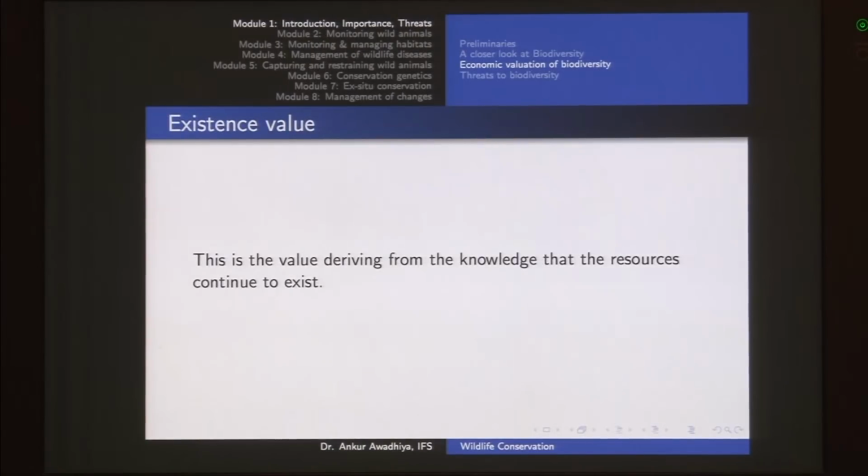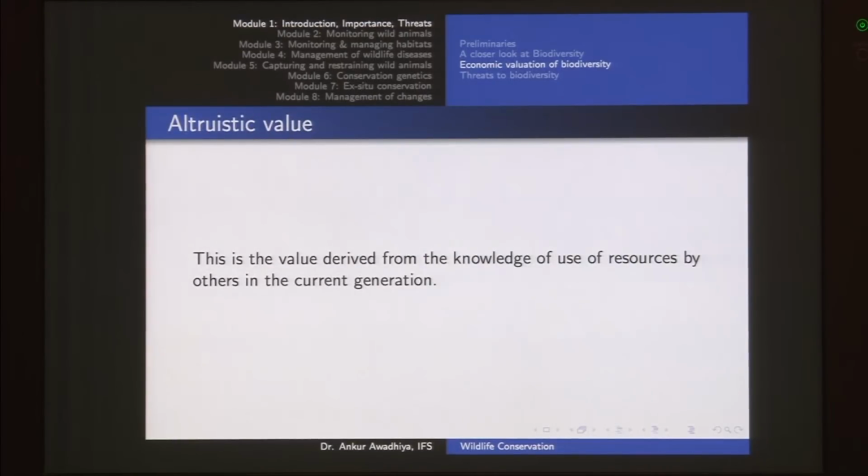Next we have the existence value. Existence value is just because something is existing, so I have a value for it. Altruistic value is when someone else of my own generation is using it. So for instance, Marine Drive is there in Mumbai, and people from Mumbai or people that are going to Mumbai are able to use it. I am not able to use it, but this Marine Drive still has a value for me because people from my generation are using it. So this is an altruistic value.